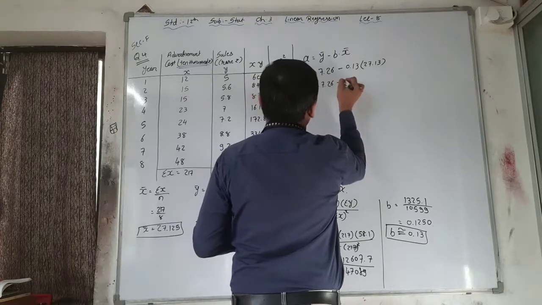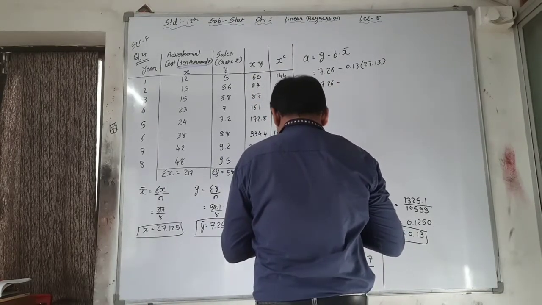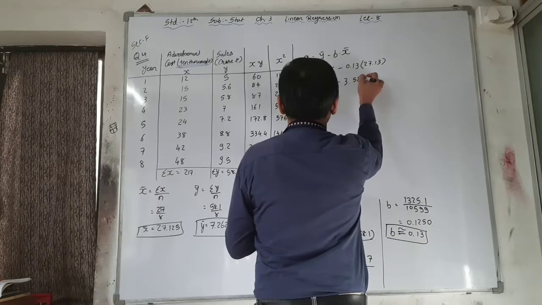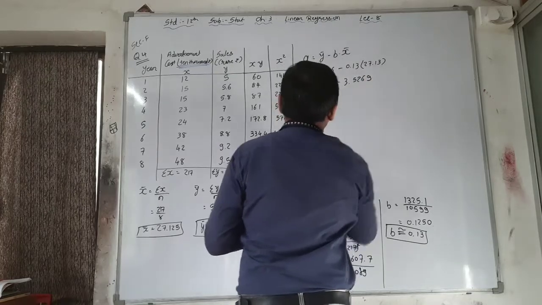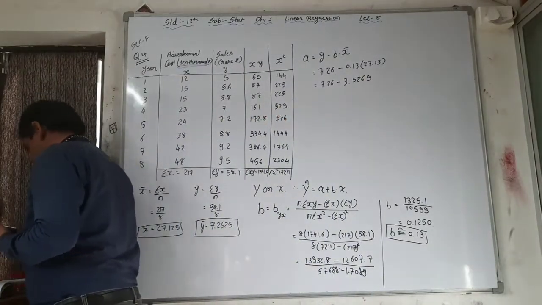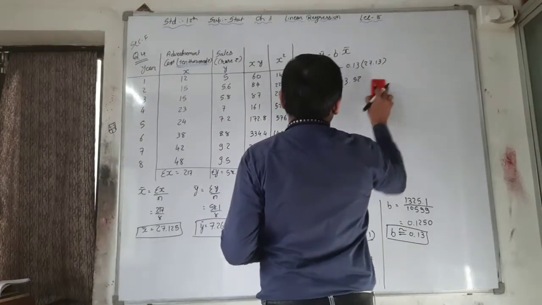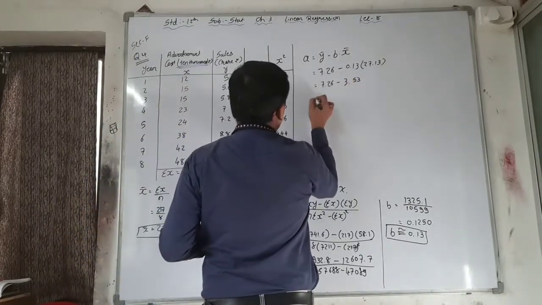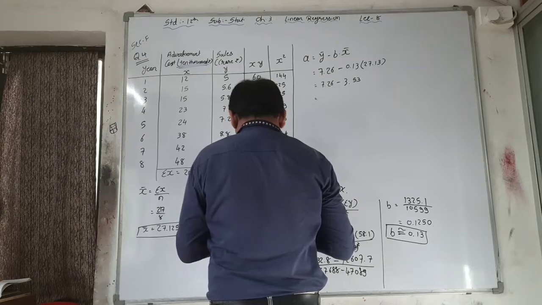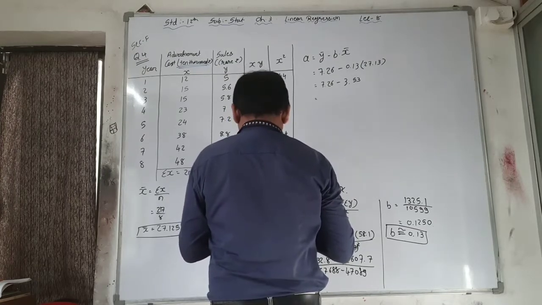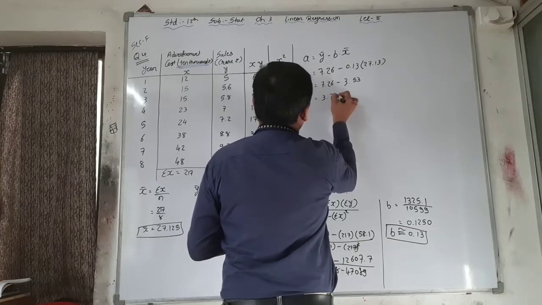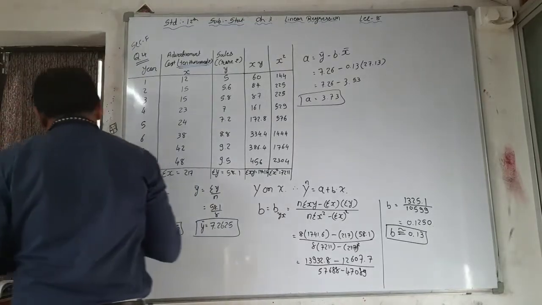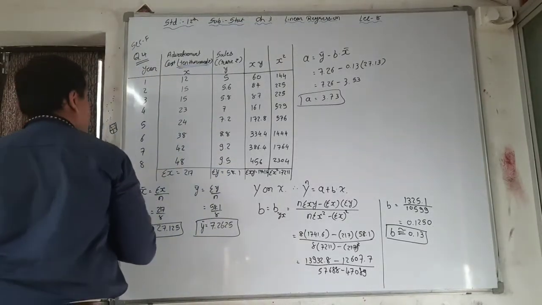So now calculate it, simplify it. 7.26 minus 0.13 into 27.13, that is 3.5269, or you can say 3.53. So 7.26 minus 3.53 is equal to 3.73. That is your A. See here, first answer is B, that is 0.13. Second answer is A, that is 3.73.